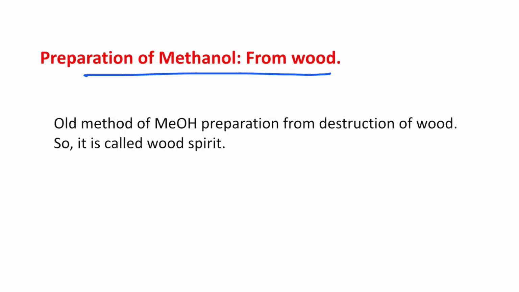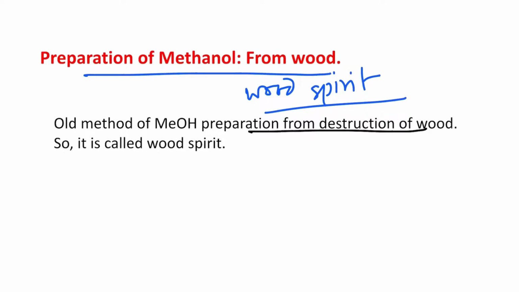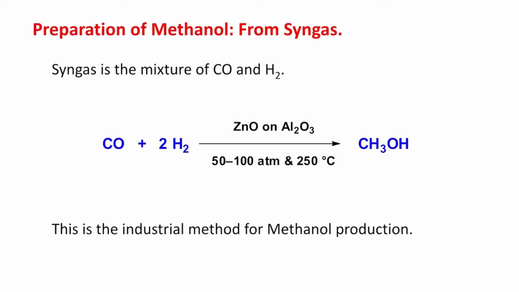The old preparation of methanol is from wood. That's why this is also termed as wood spirit. You will see in many places that this is called wood spirit, because of the destructive distillation of wood. It's the smallest alcohol. Now, how could methanol be prepared nowadays? That's the important thing, because since we are saying it's a potential fuel, or fuel for the future, we need to prepare it on a large scale and by a cheaper method.